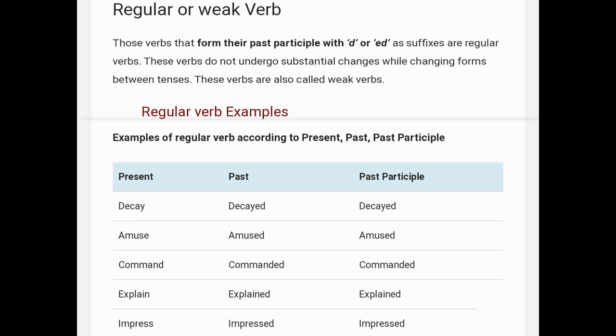First verb is decay, then past form is decayed, and its past participle is decayed. So you can see without changing its substantial form, means without changing its spelling, just by adding ed, it converted into past and past participles. More verbs are amuse, amused and amused. Next is command, commanded and commanded. Explain, explained, explained. Impress, impressed and impressed.